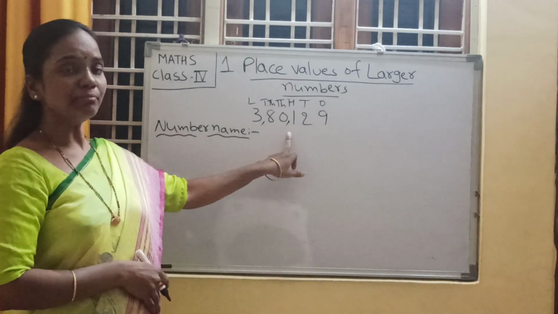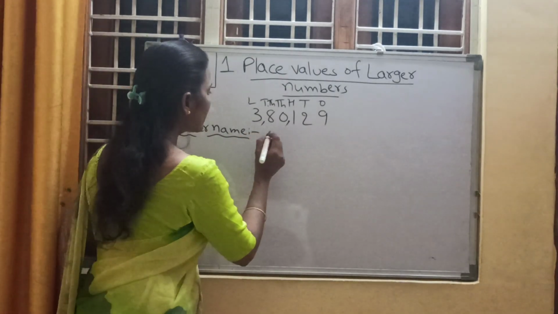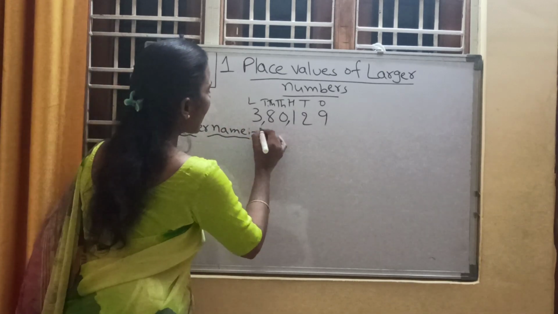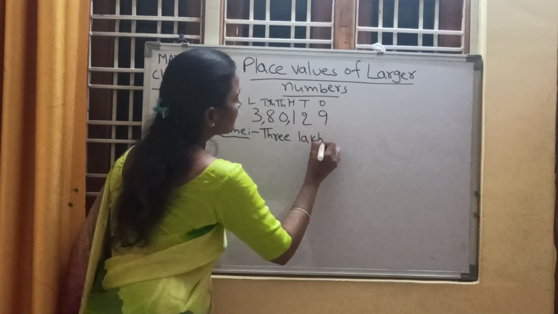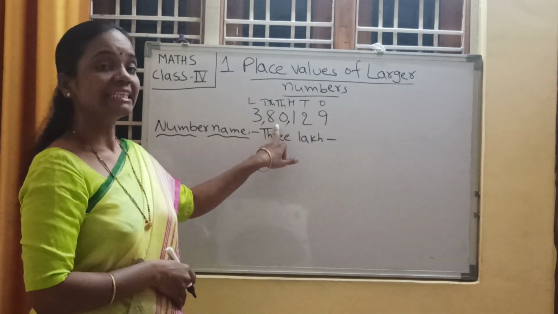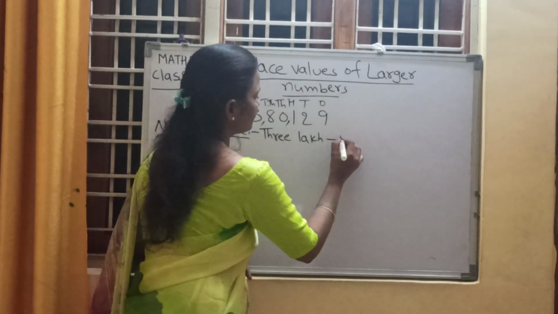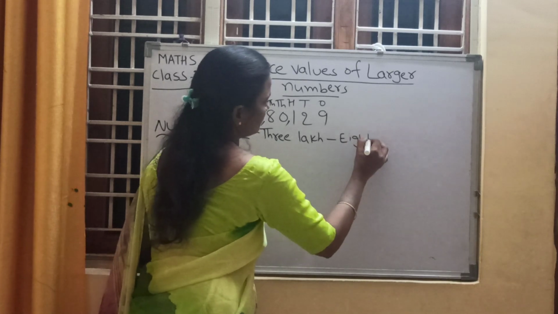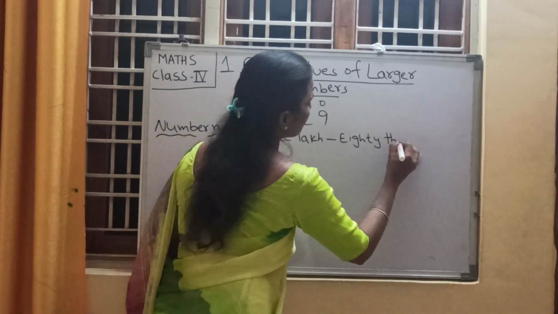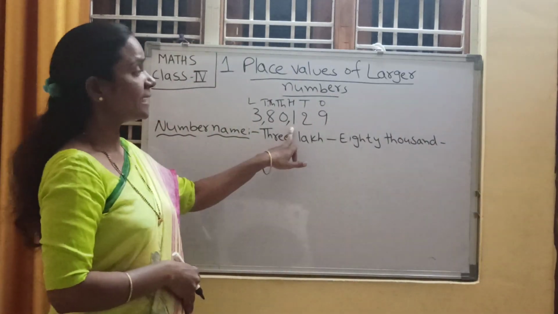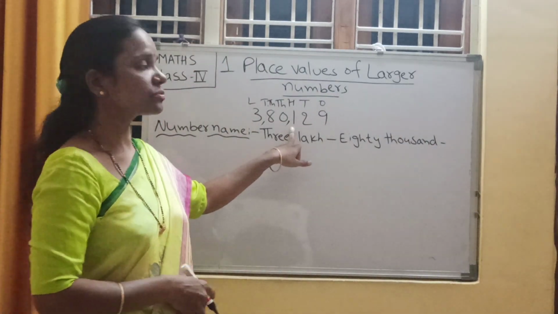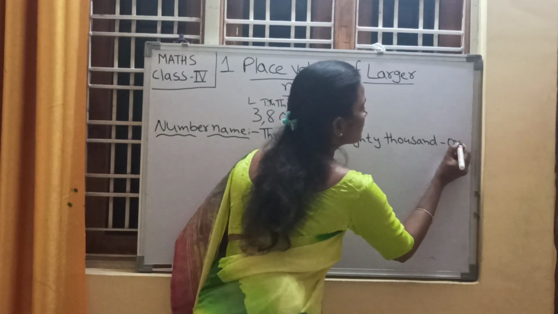What is the number name? Everyone write along with me. 3 lakh 80,000 80,129.